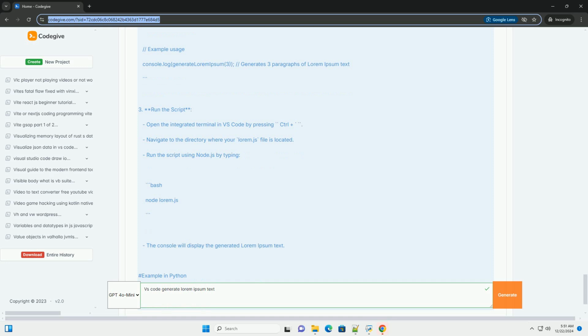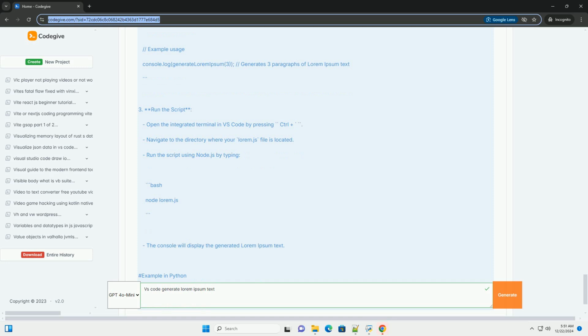Let result equals empty string. For let i equals 0, i less than numParagraphs, i plus plus. Result plus equals loremIpsumText.join, plus \n\n. Return result. Example usage, generate 3 paragraphs of Lorem Ipsum. Console.log, generateLoremIpsum, 3.